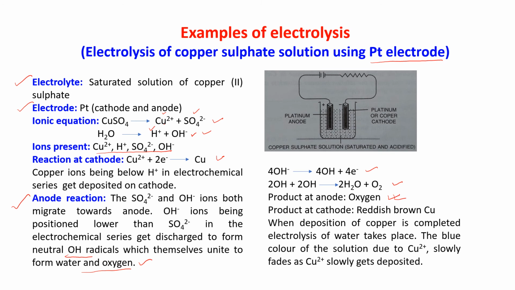The product at the cathode is reddish brown Cu, because copper will deposit. When deposition of copper is completed, electrolysis of water takes place. So then what will happen? The blue color of the solution due to Cu2 plus slowly fades as Cu2 plus slowly gets deposited. There will be no copper, so if no copper will be there, then the blue color will fade out. Is it okay?